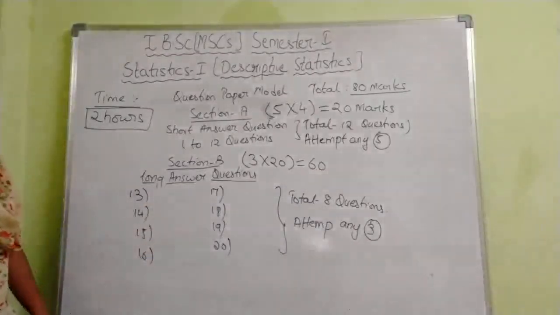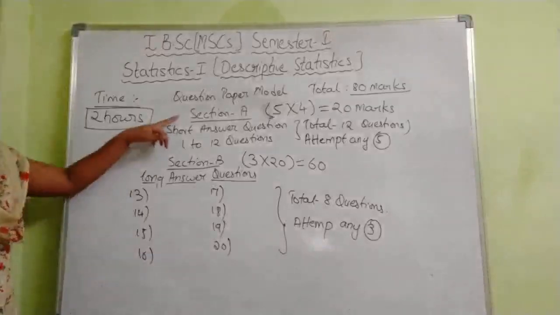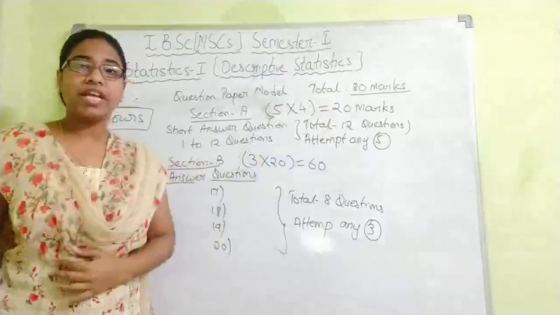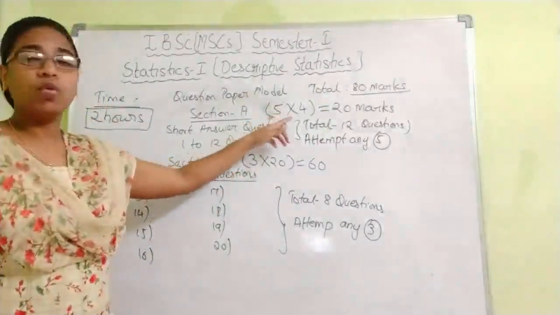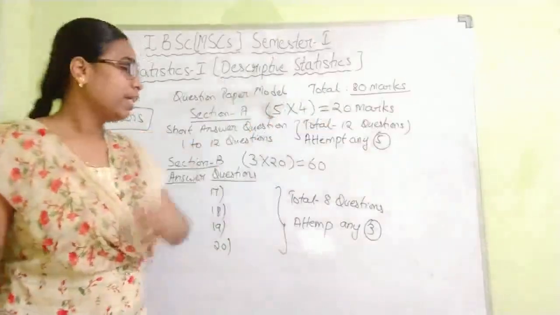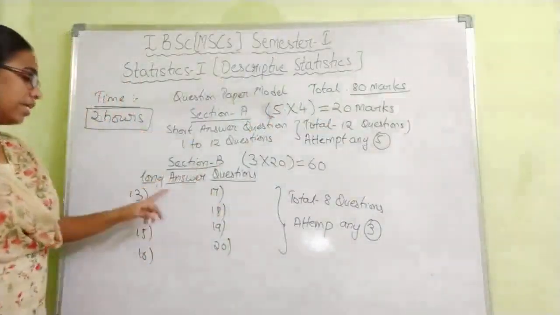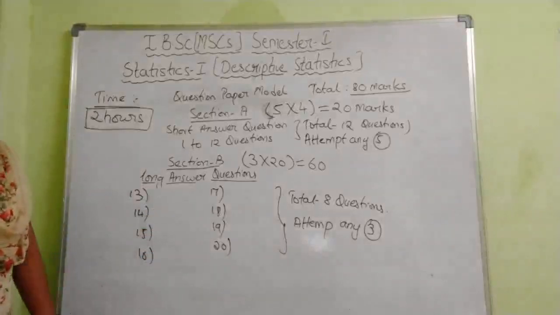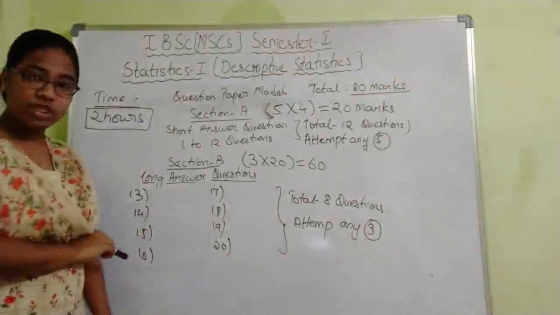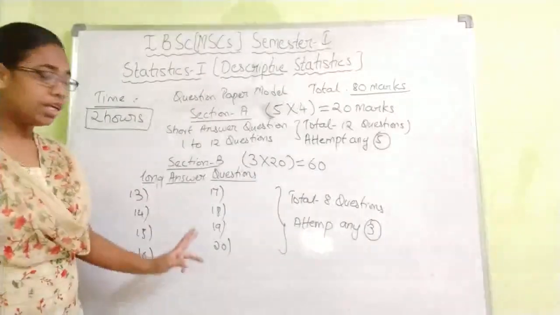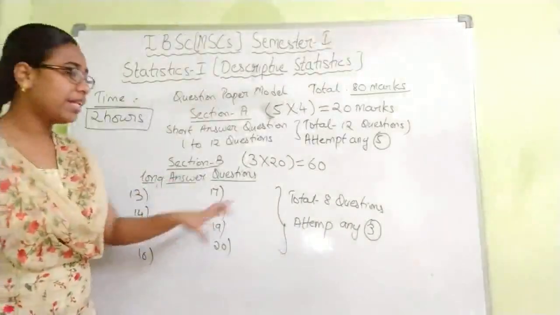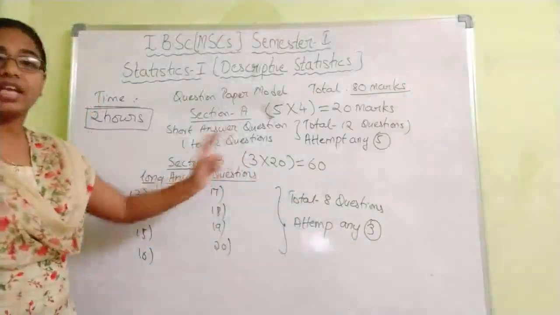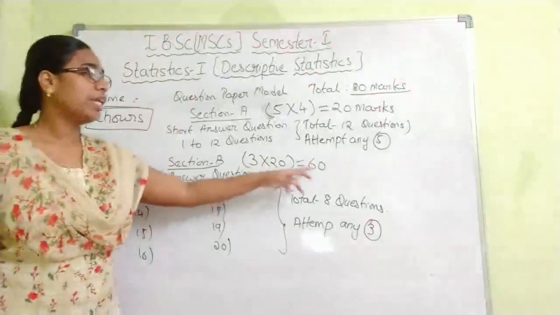So this is our question paper pattern. In Section A, a total of 12 questions will be given. You have to attempt any 5. Each carries 4 marks, so 5 fours are 20. Similarly, in Section B, there will be 8 long answers directly given without internal choice. Before there was internal choice, but here there is no internal choice. You can pick any 3 questions and attempt your long answers. Each question carries 20 marks, so 3 into 20 is 60.